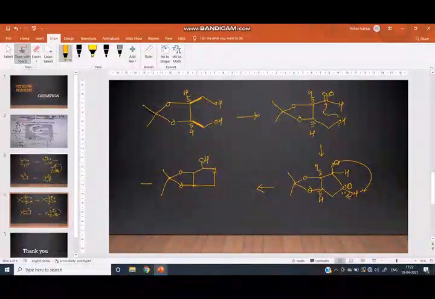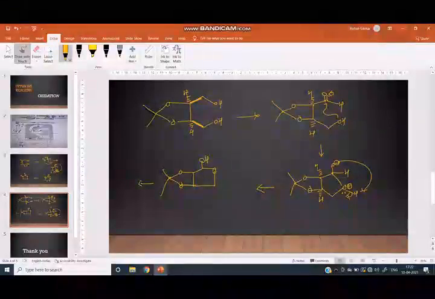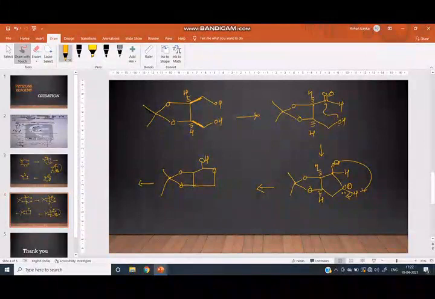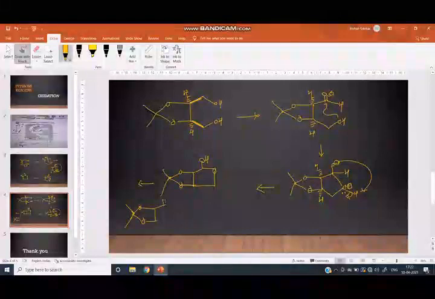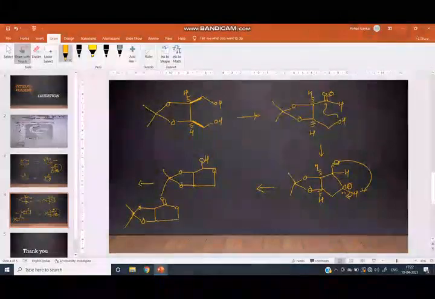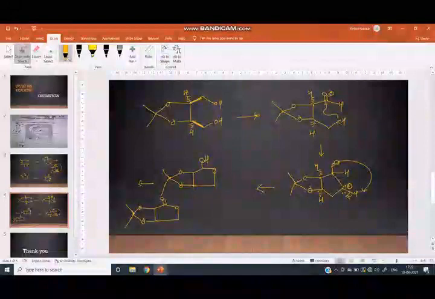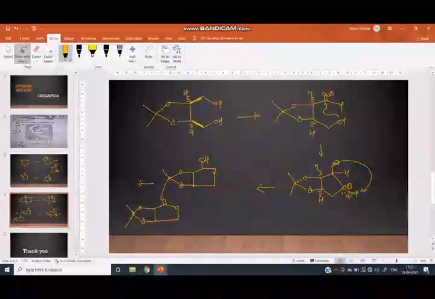After the addition of Fetizon's reagent, this OH is converted into a carbonyl group and we get a 5-membered lactone. This is Fetizon's reagent. It oxidizes secondary alcohol in presence of primary alcohol.